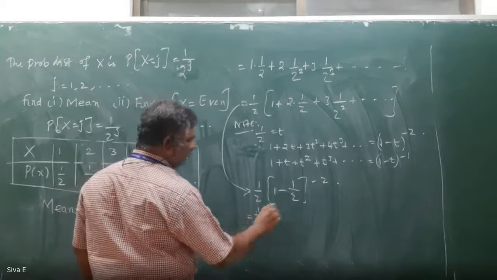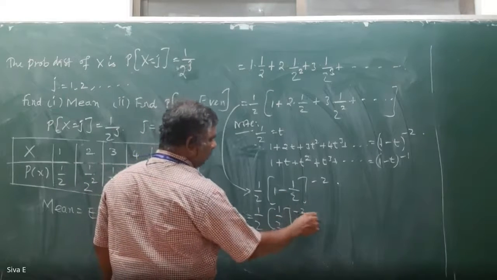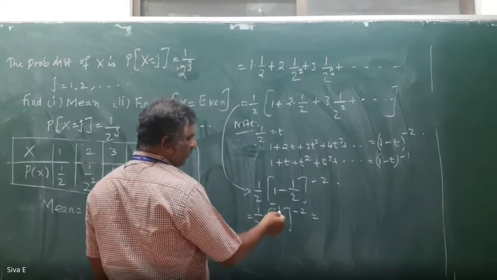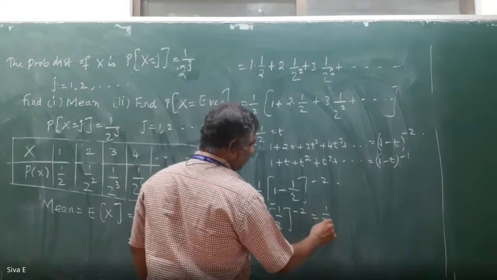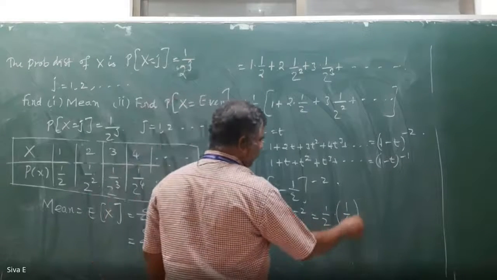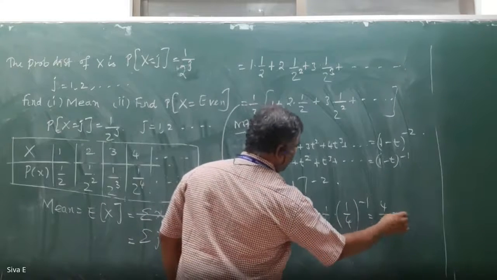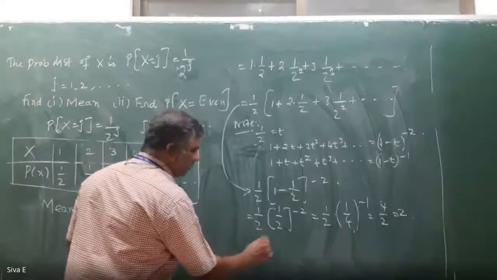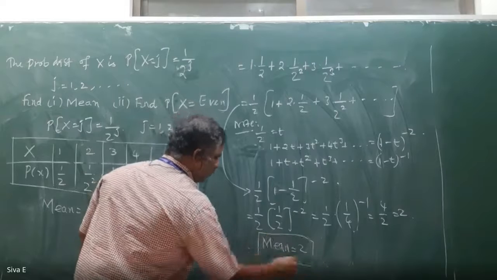So 1 by 2 into (1 minus 1 by 2) power minus 2, which is 1 by 2 into (1 by 2) power minus 2, so 1 by 2 into 4 equals 2. Therefore, the mean value is 2.